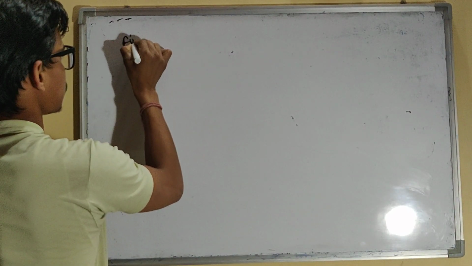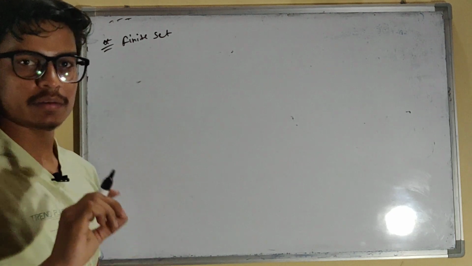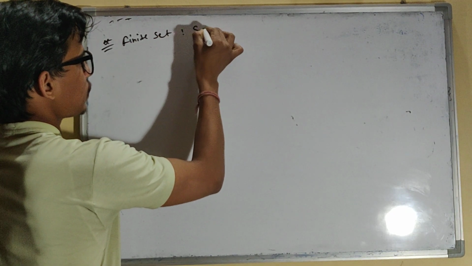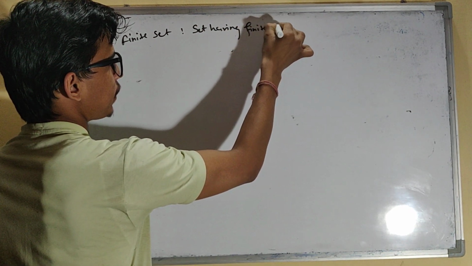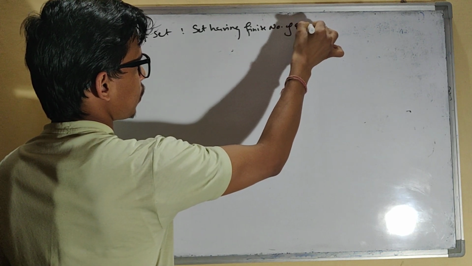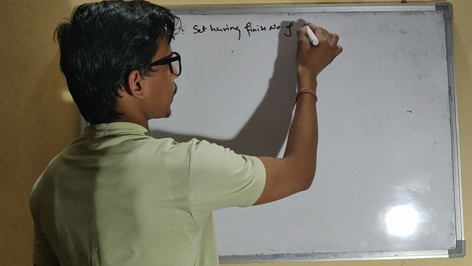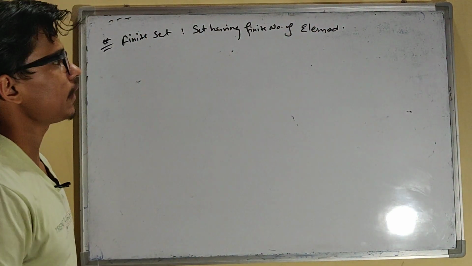So a finite set is a set having a finite number of elements.